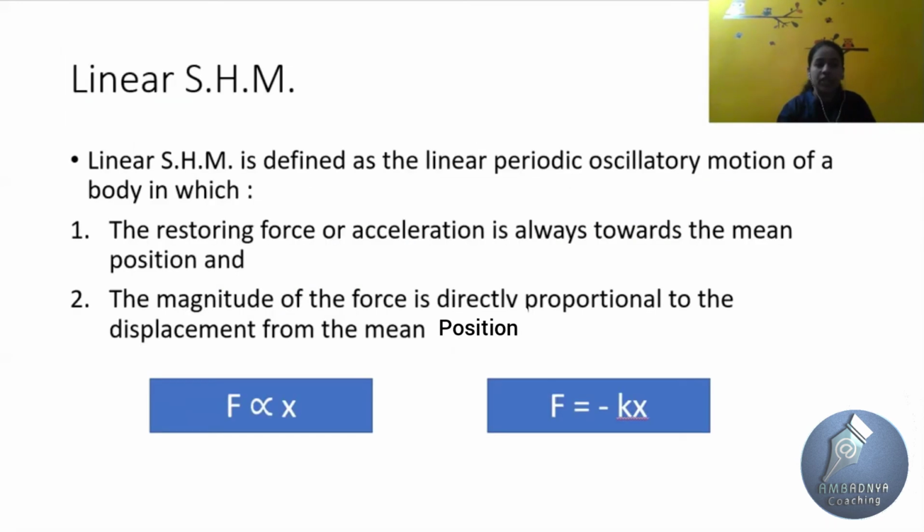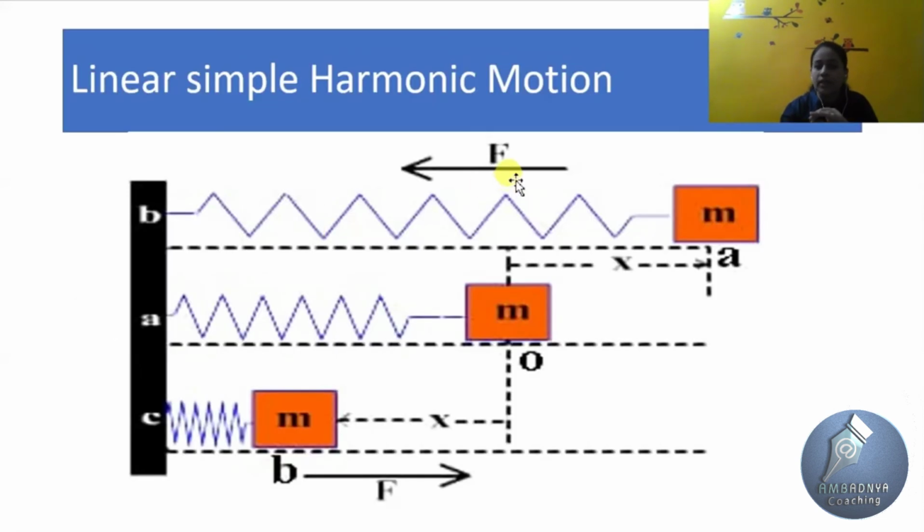So the definition of linear simple harmonic motion, from the example of the spring, is that it is the linear periodic oscillatory motion of a body in which the restoring force or acceleration is always directed towards the mean position. First point, the restoring force is always directed towards the mean position.